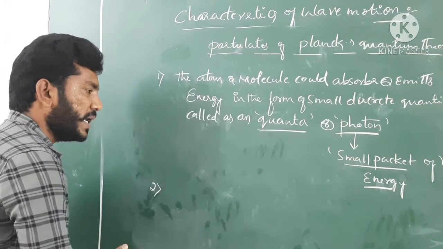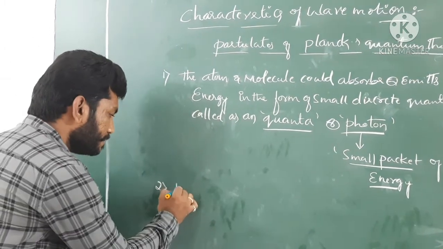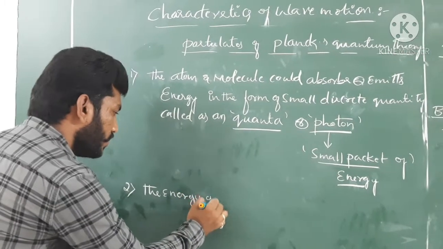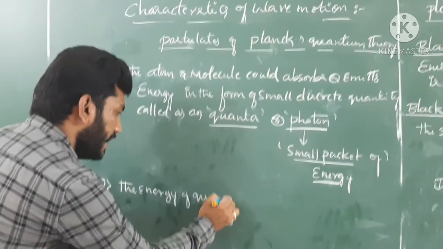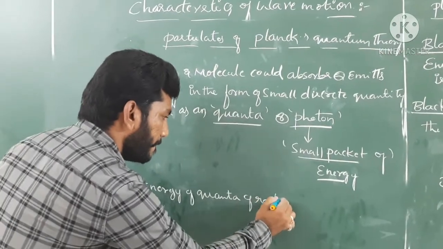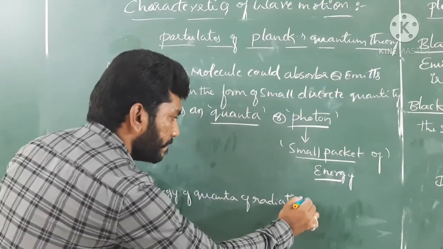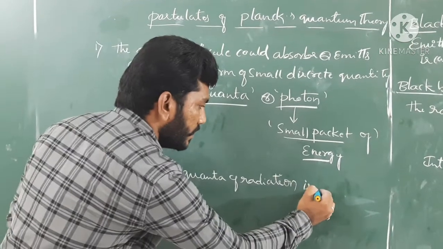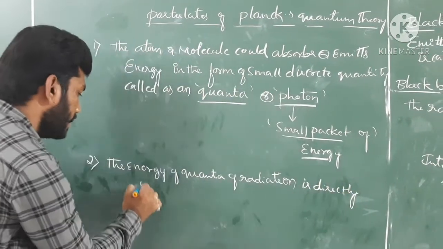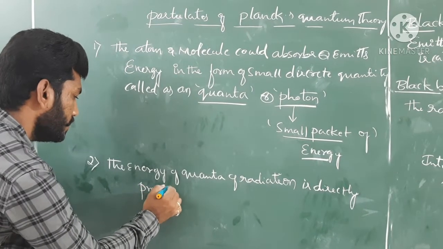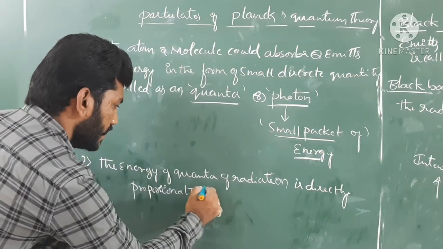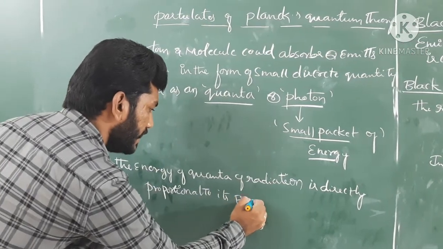So the second postulate to write down is that the energy of quanta of radiation is directly proportional to its frequency.